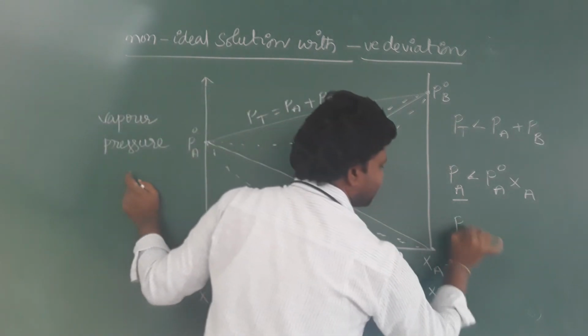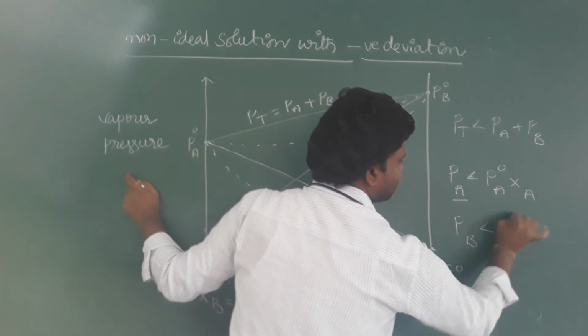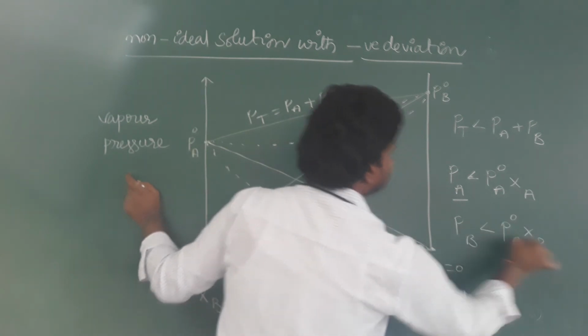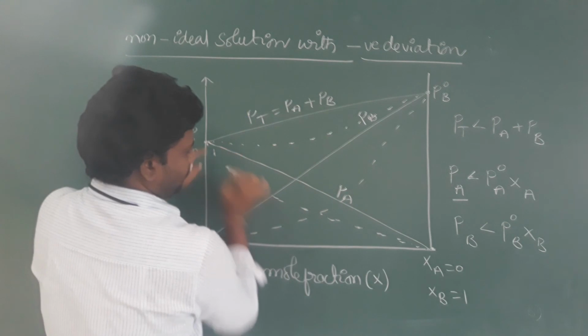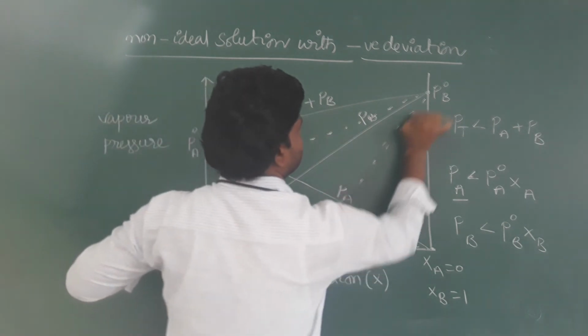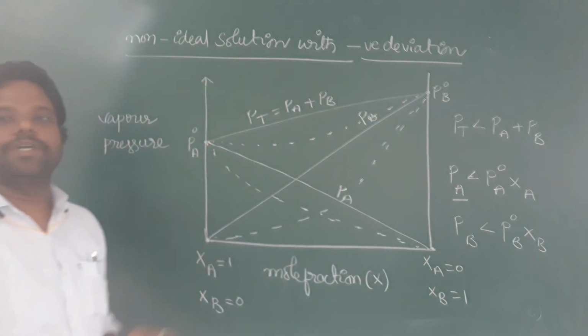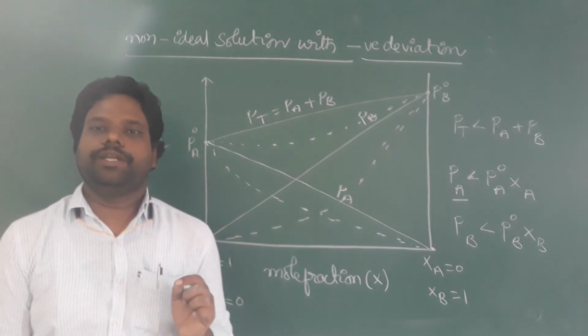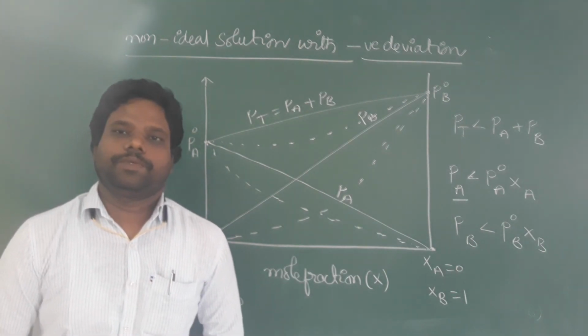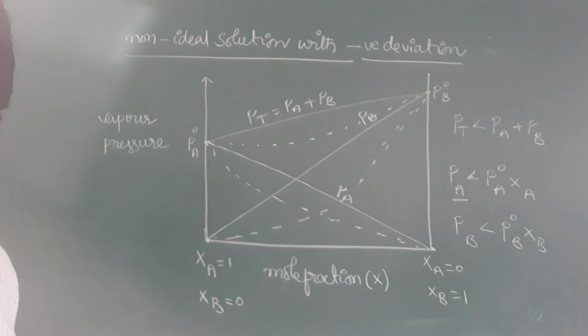B is also like that. This is B. Okay, this is the graph for negative deviation for a non-ideal solution. Now, an example for a non-ideal solution with negative deviation.